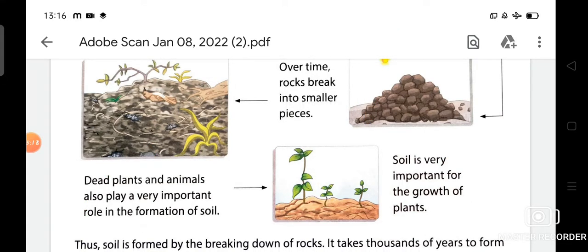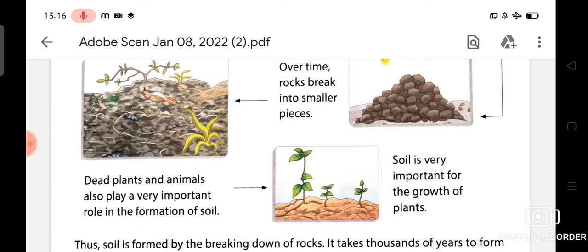So now we will discuss how soil is important for the growth of the plants. Soil is important for plants because it holds roots that provide support for plants and stores nutrients. Now I am going to revise again how soil is important for growth of the plants.